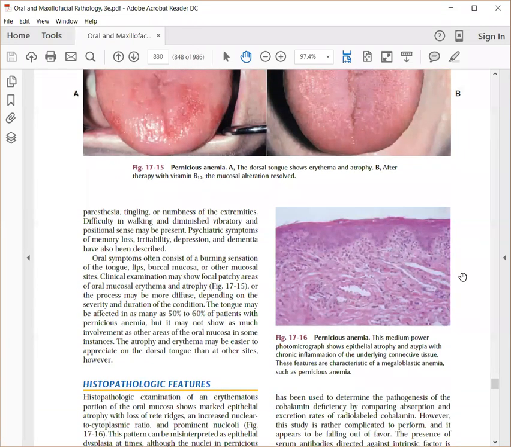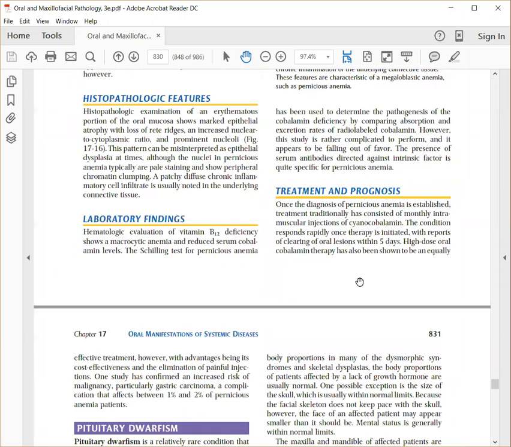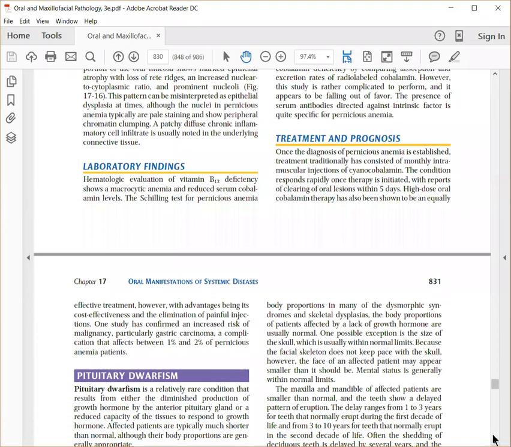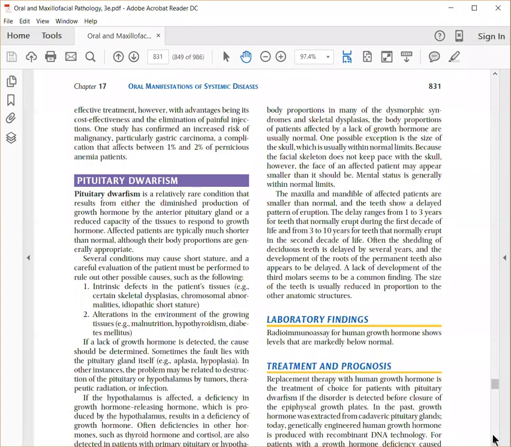If you do a biopsy, you can see this atrophy of epithelium with a mild chronic inflammation, which you can see in the underlying connective tissue. And as I said, this can be treated with vitamin B12 supplements. So with that, the vitamin deficiencies are completed.